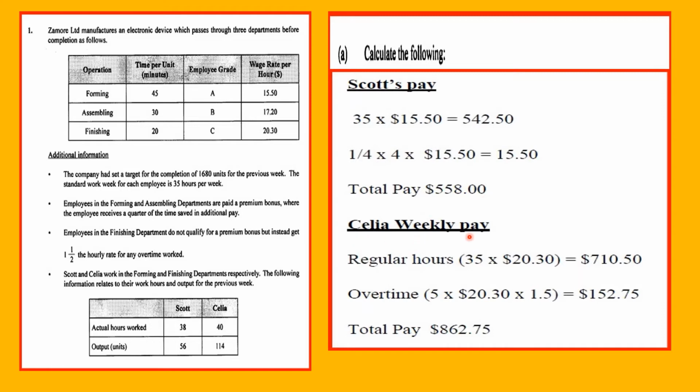Celia's weekly pay would be her regular hours, 35 by $20.30, that's from here. It was $710.50. And her overtime, because she worked 40 hours, would be 5 by 20.30 by 1.5, which is $152.25. The total pay would be $862.75.